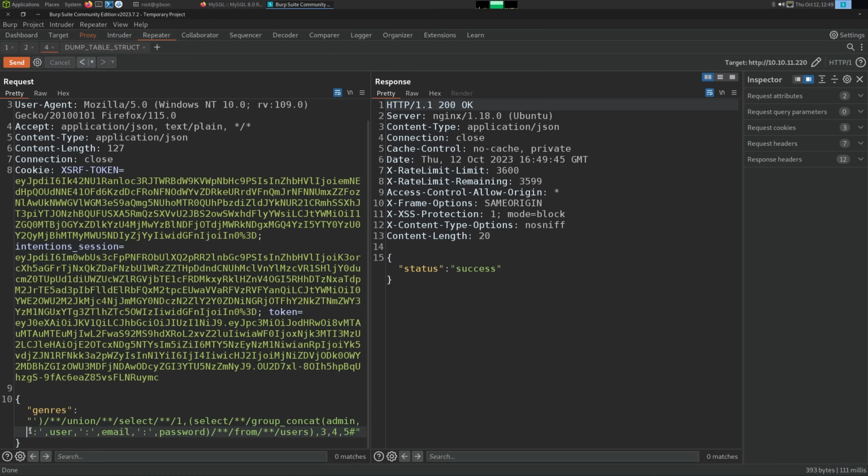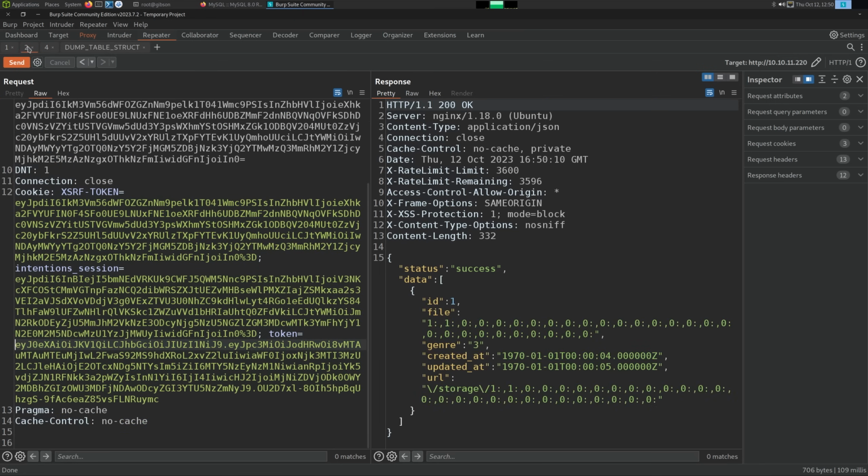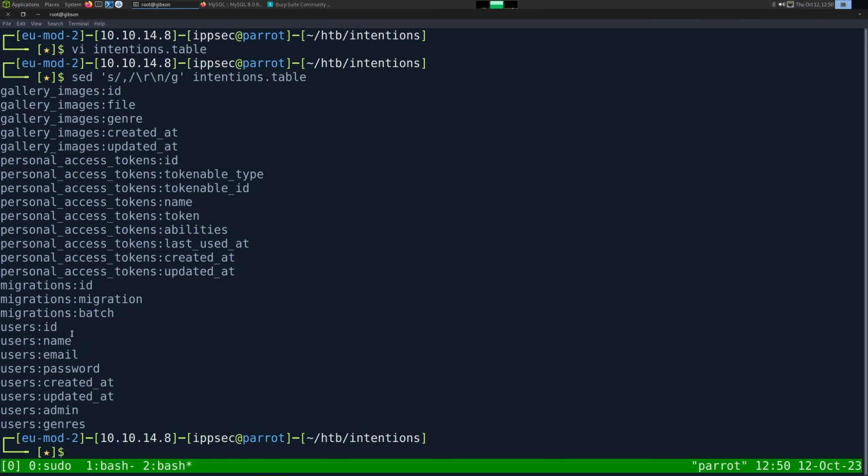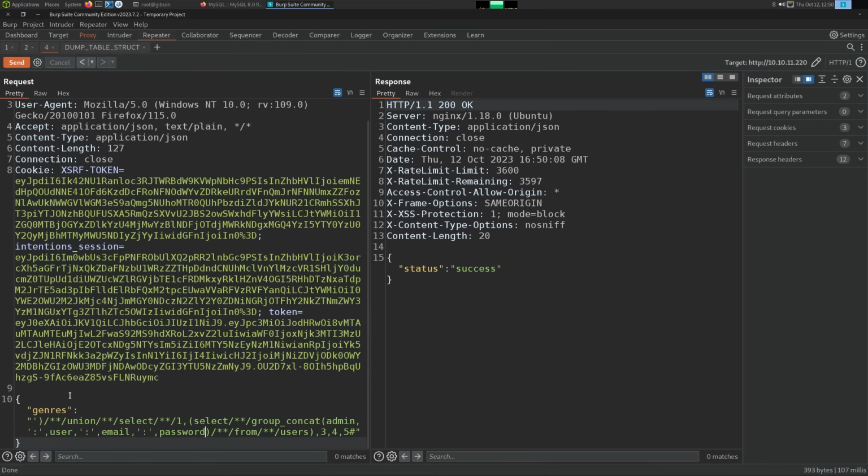I think I had a space there. Nope, no space. Admin, user, email, password. Okay, the colon's fine. It's name, not user.